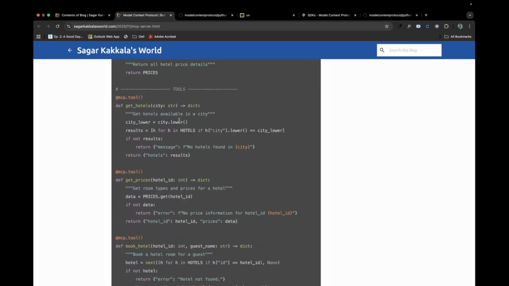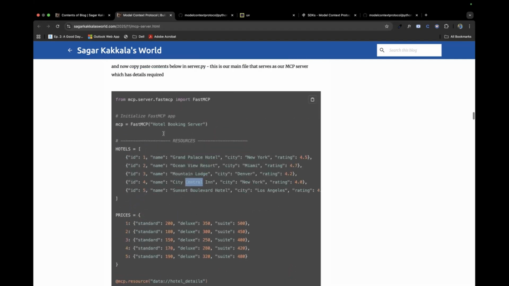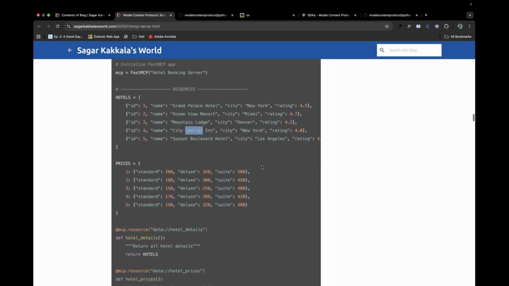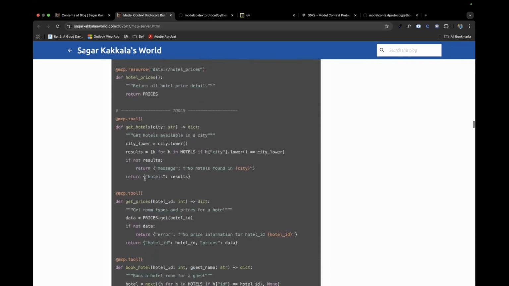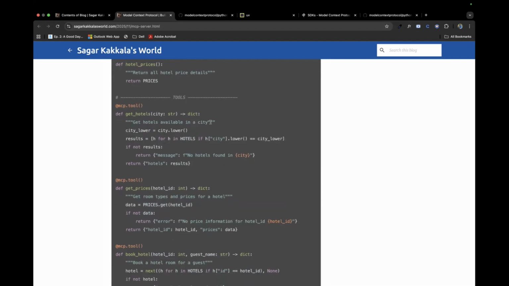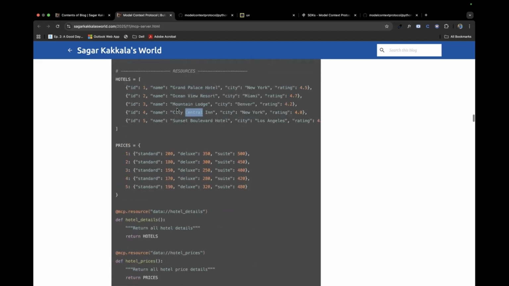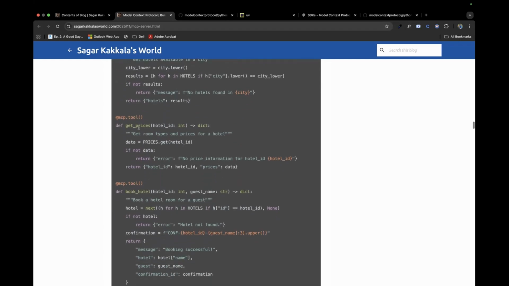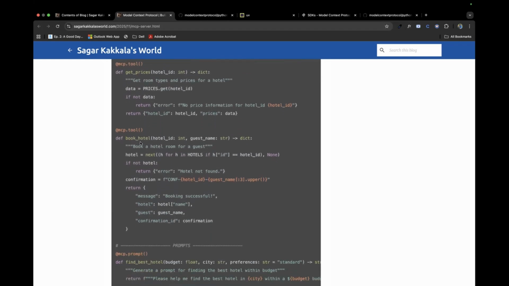And if there are no results, like if I ask to find a hotel in Vizag, because Vizag isn't there in the data, it will simply return "No hotels found in Vizag." It doesn't mean there were no hotels. It means that it does not have any data, because we are using a local tool here. The prices work the same way.